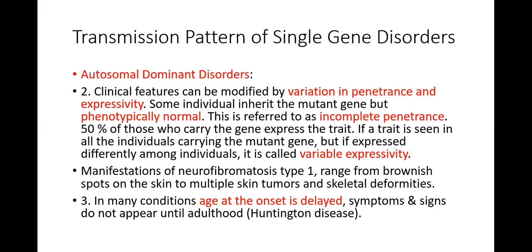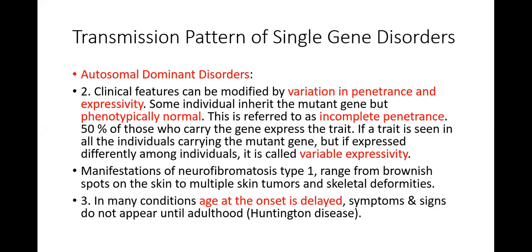Some individuals will only have brown spots in neurofibromatosis type 1, but other individuals can have multiple skin tumors, and others can have skeletal deformities. And some of them have all the symptoms together. So this is called variable expressivity. I hope this is clear.